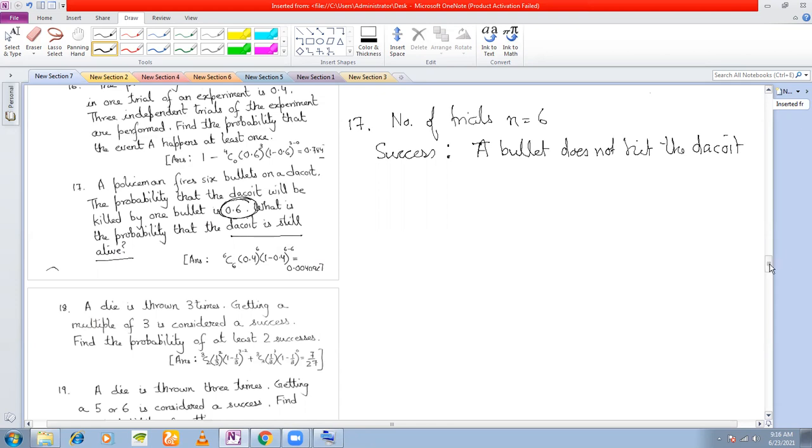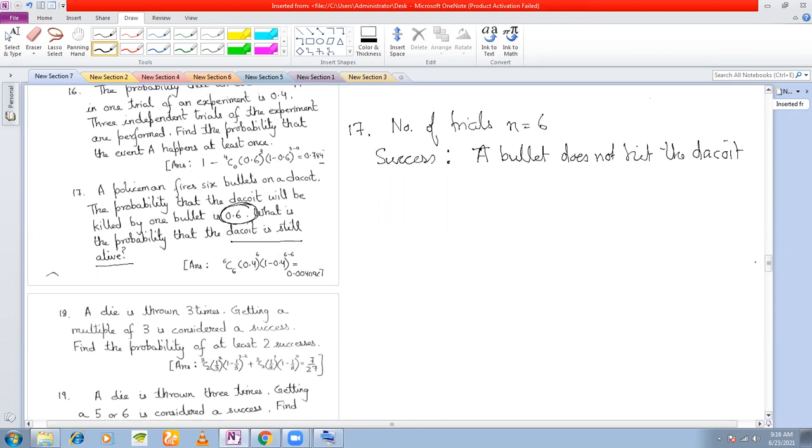Understood? Just as we had done in the previous problem, where we took out 3 times and then added. So that will be the long way.